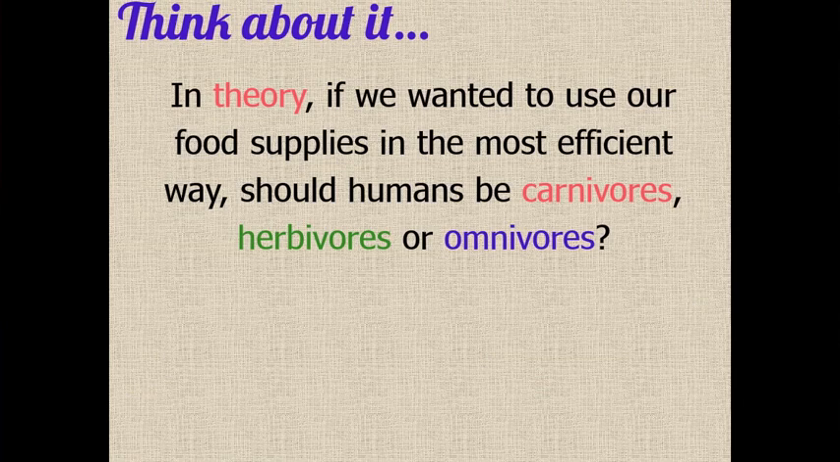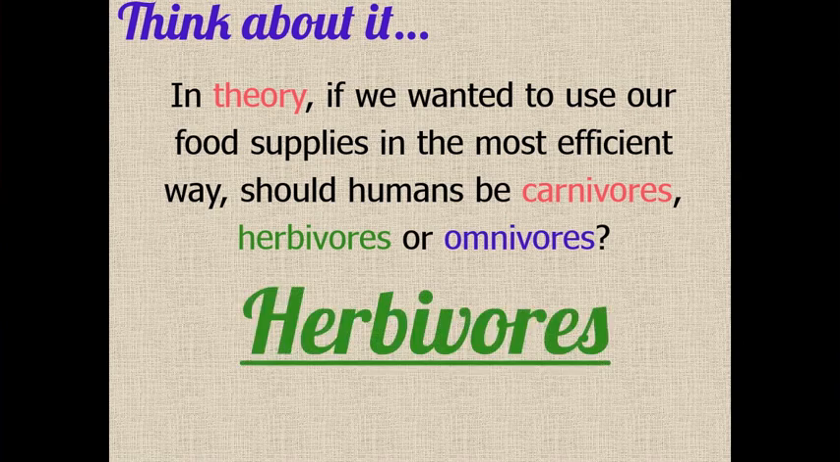All right, now to wrap up this screencast and to get you to really think about the implications of that 10% fact, think about it. In theory, if humans wanted to use our food supplies in the most efficient way, should we be carnivores, herbivores, or omnivores? Think about it. What would be most efficient? It turns out being herbivores, not omnivores. Most students will say omnivores. Being herbivores is most efficient.